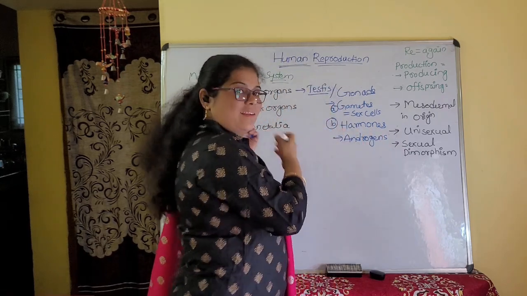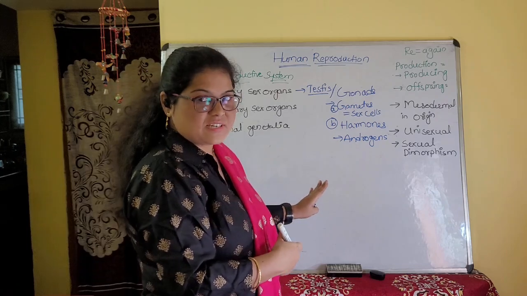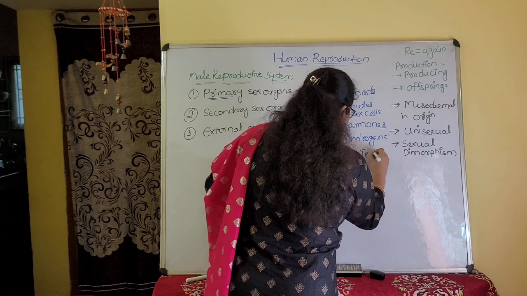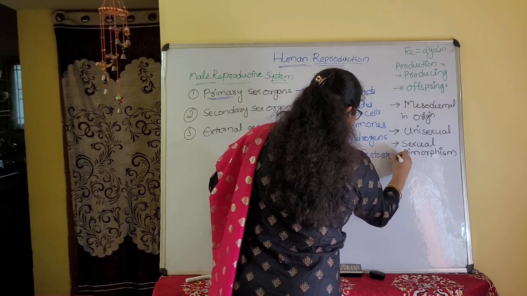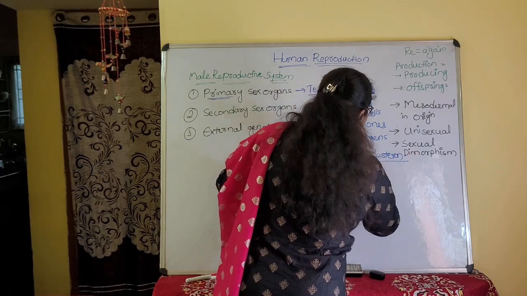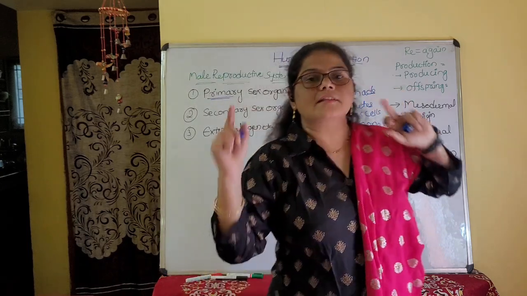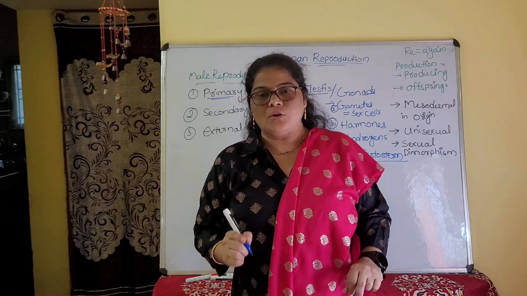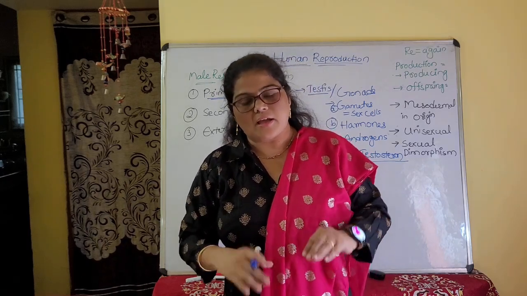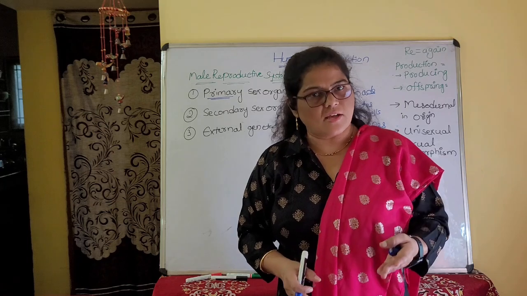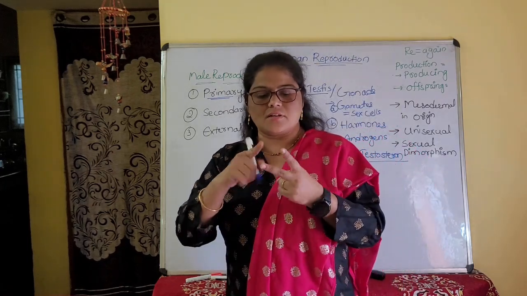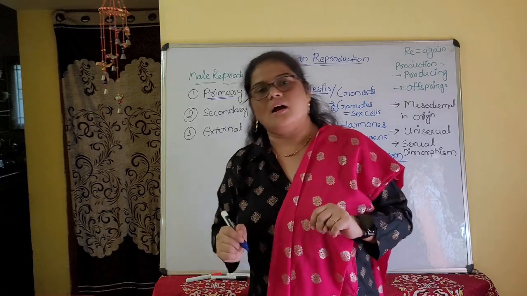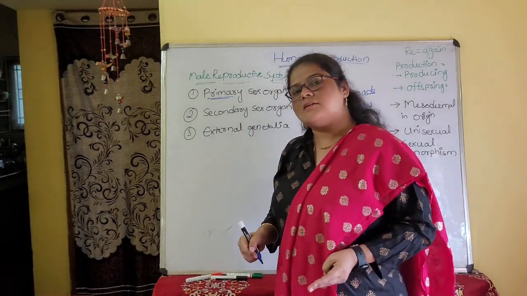An example is testosterone. So testes are primary sex organs, directly involved in the formation of gametes, also called gonads. They have two functions: they form gametes and they secrete hormones, the androgens.